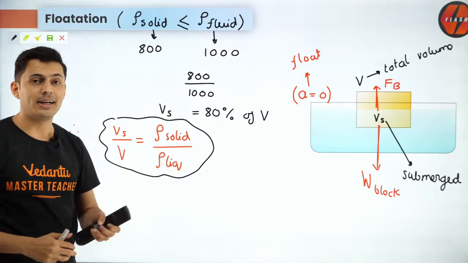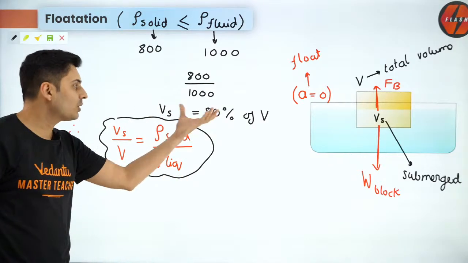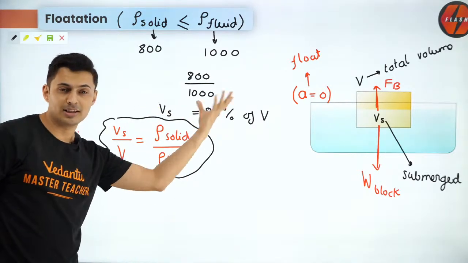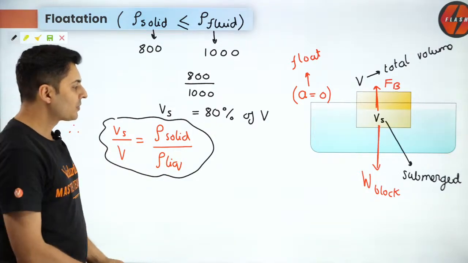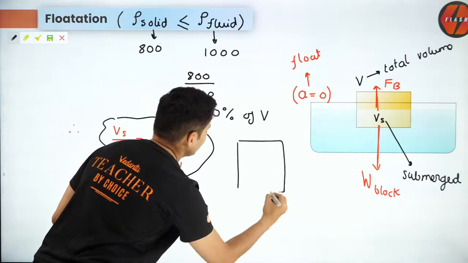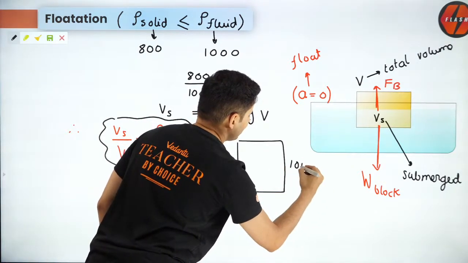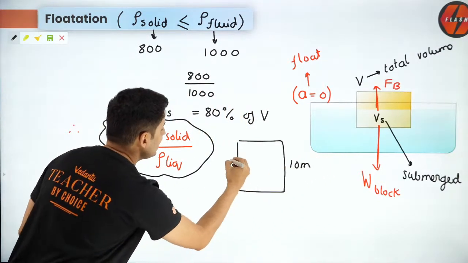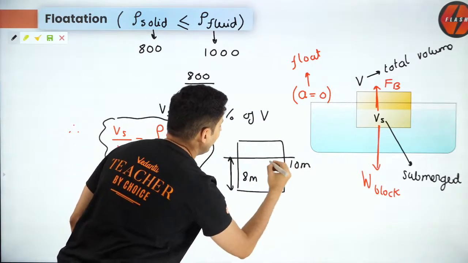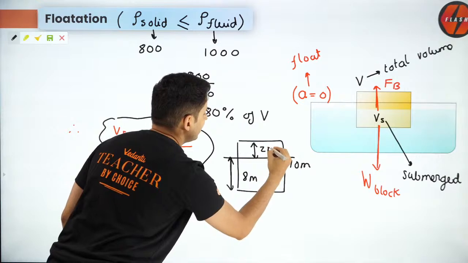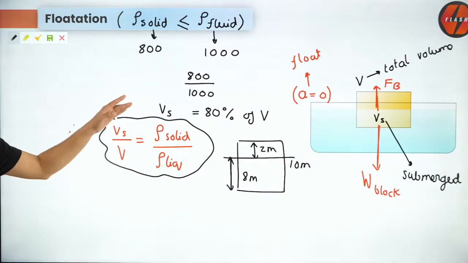That is very important. So just note down the fraction. So the densities ratio give me exactly the fraction of submerged upon total volume. Very important for solving problems. So sometimes they can give you that block's length is, I don't know, maybe 10 meters or something. So that means 80% is submerged. So that means 8 meters is inside the water and only 2 meters is outside. You can directly do that. Okay, so remember this.